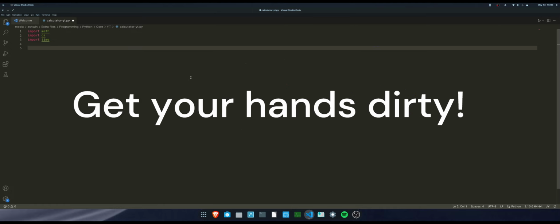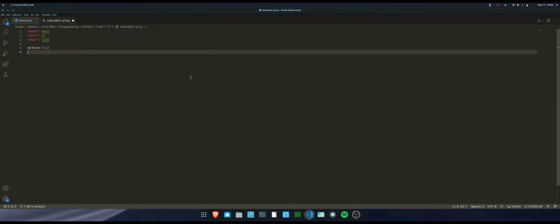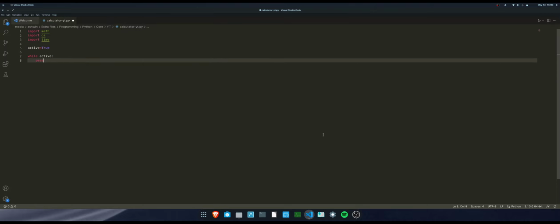So let's do the next step. We are going to set a variable called active, and it's going to hold the value true, which is a boolean value. Let me explain what this is about. This while loop is just going to go over the code we have given it. It will perform all of the calculations, and when we give the exit command, it's just going to exit the loop. It's going to end the program, and that's all. That is the reason why we have the while loop over here.